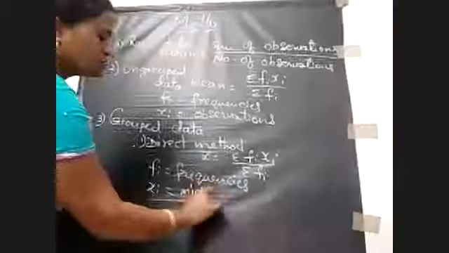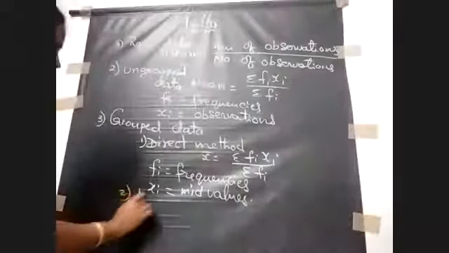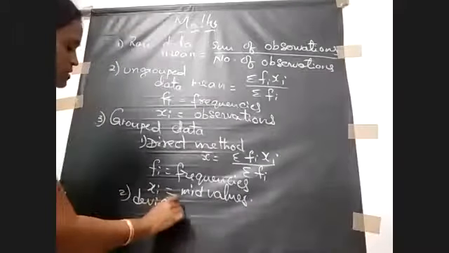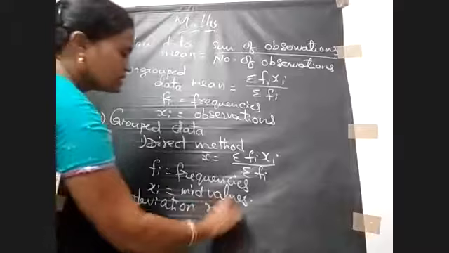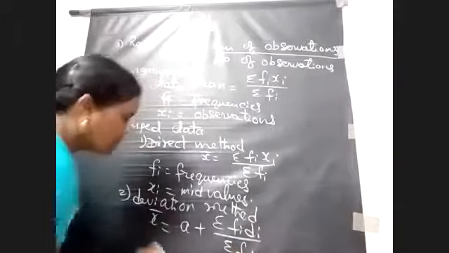And the next one is the deviation method. So what is the formula here? A plus sigma Fi di by sigma Fi. What is A here?